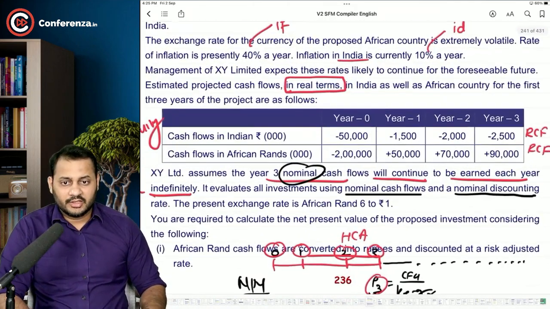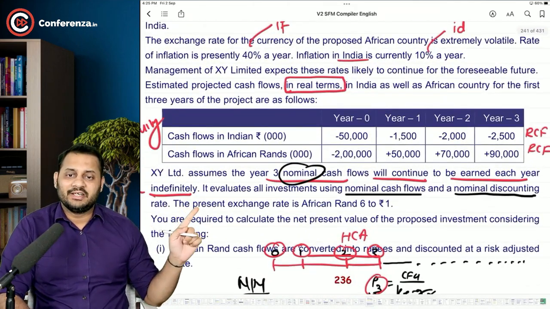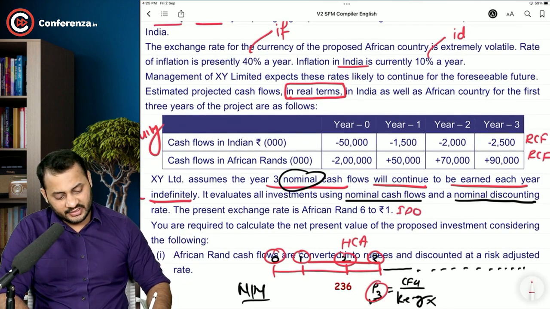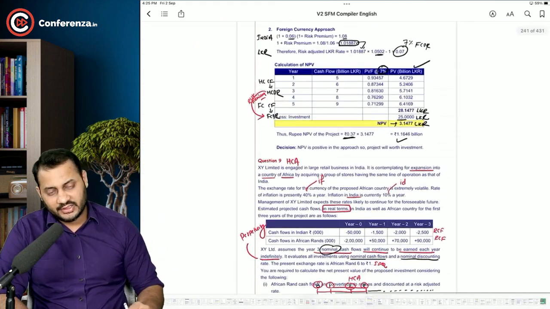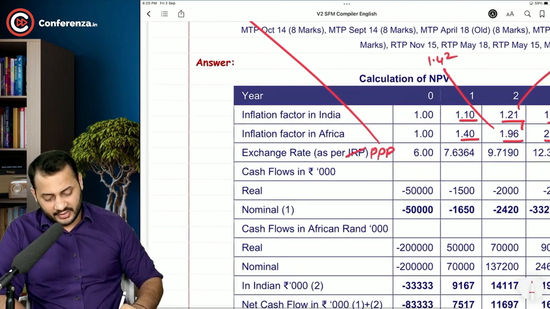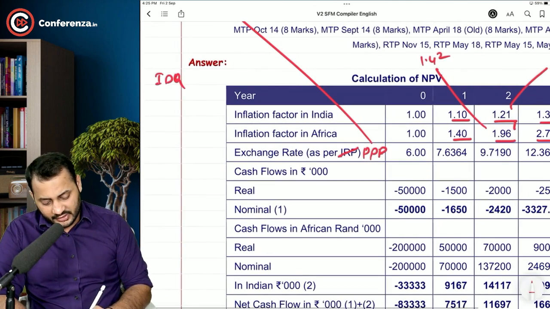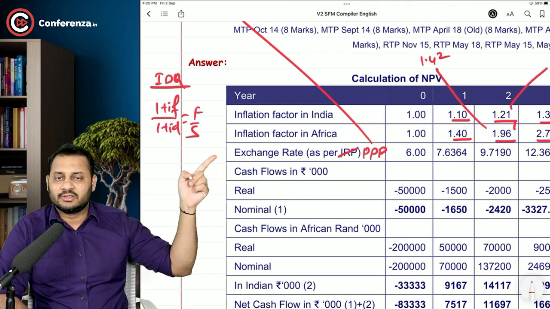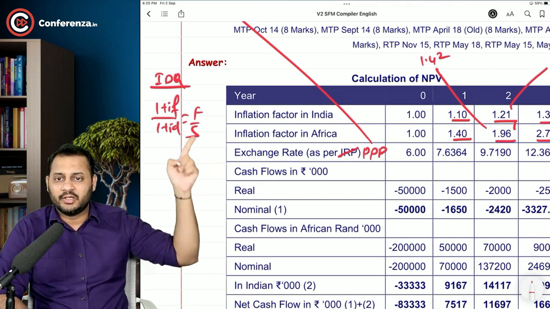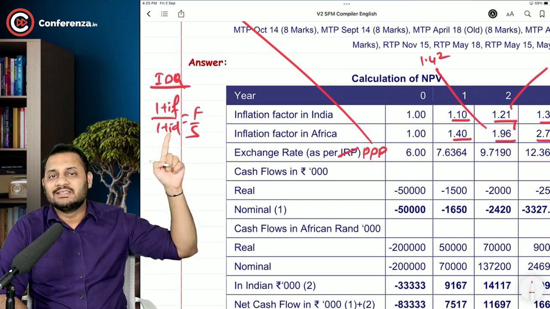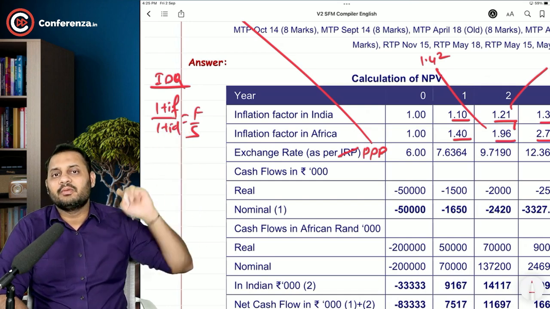See, there is one more problem in this question. The present exchange rate is African Rand 6 to rupee 1. This quotation is an indirect quote. And if the quote is indirect, you need to be very careful while using the purchasing power parity theory. The formula for indirect quote will be (1 + IF)/(1 + ID) = F/S. S is 6 African Rand for 1 rupee. Put 1.40 in the numerator, 1.10 in the denominator, multiplied by 6.